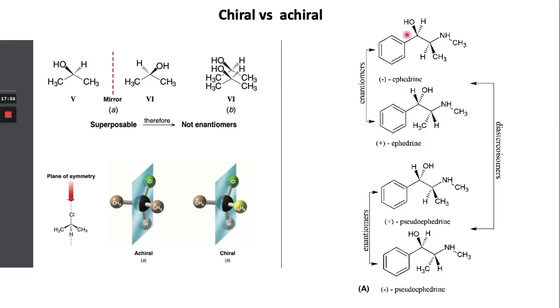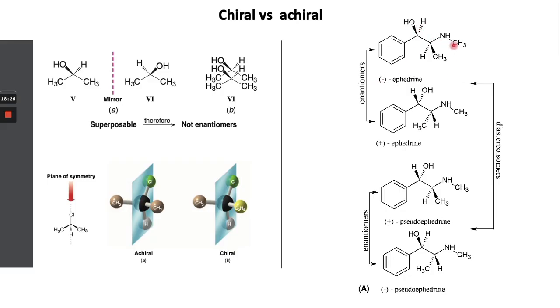So in this one, you can see these two molecules have opposite stereochemistry at both carbons. So they are non-superimposable mirror images. The relationship between this molecule and this molecule will be diastereomers, because only one stereocenter has different stereochemistry rather than both. So if both chiral centers have opposite stereochemistry, they are called enantiomers.